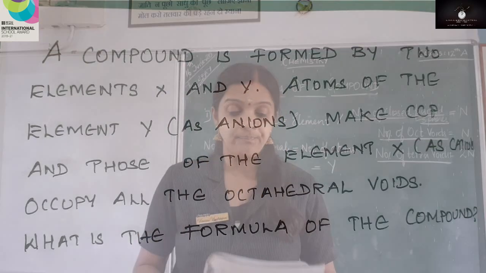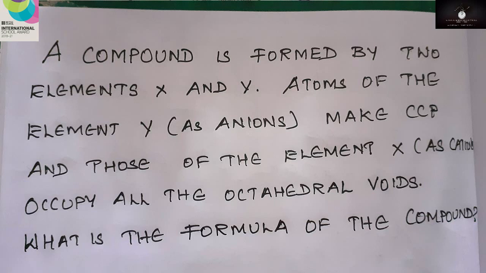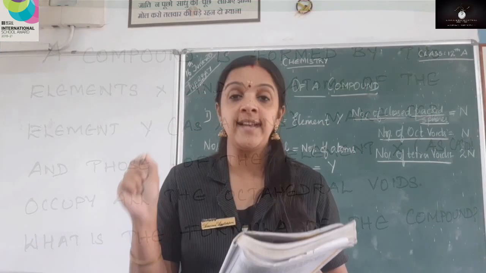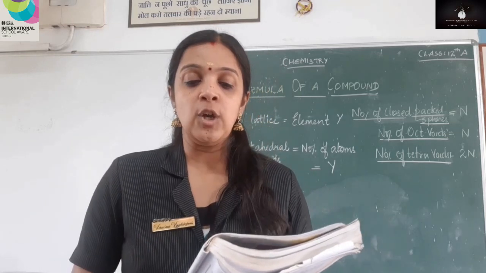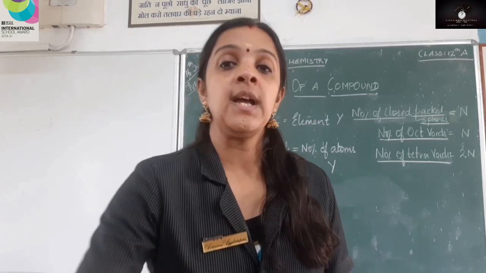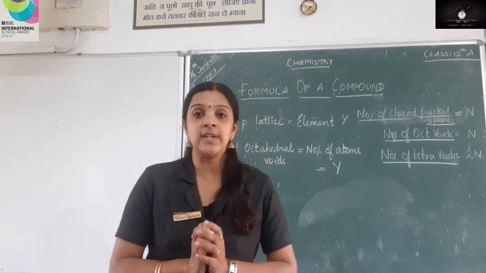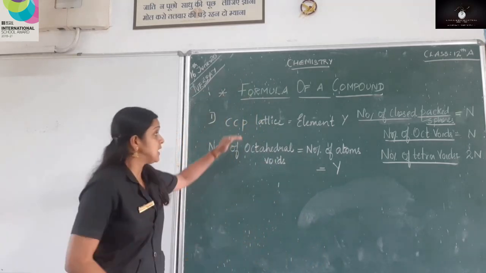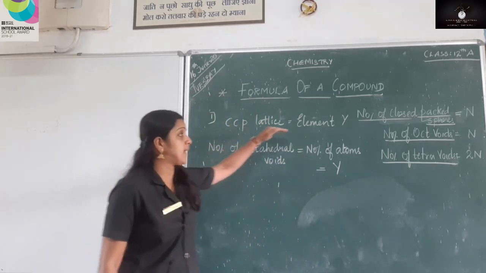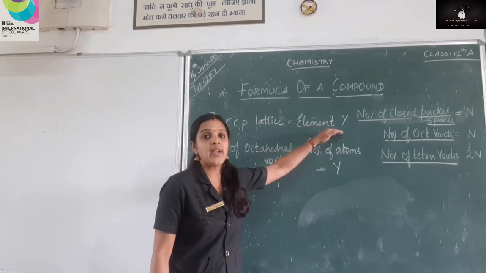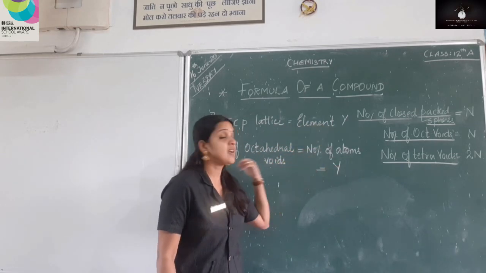You can see, a compound is formed by two elements X and Y. Atoms of the element Y, that is anions, make CCP, cubic close packing, and those of the element X as cations occupy all the octahedral voids. What is the formula of the compound? So this is a question given to you. Now as per the question, the CCP lattice is formed by element Y. So Y is an anion and X is a cation.